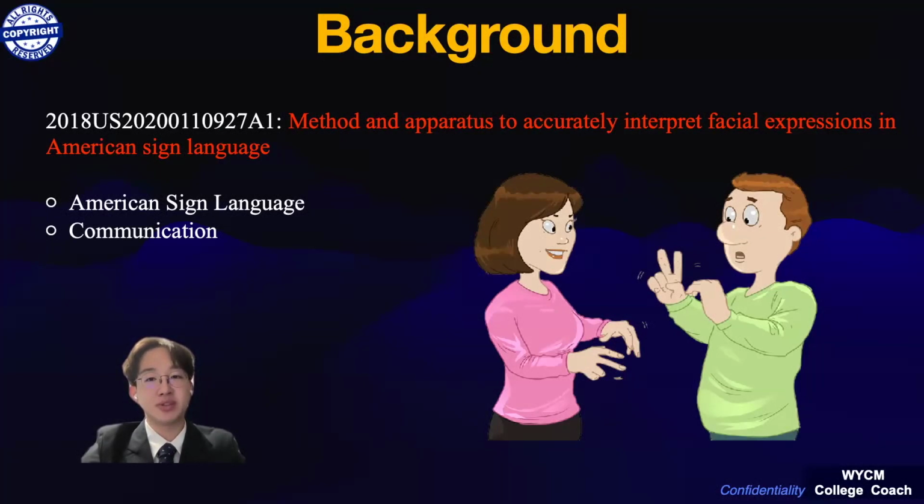A similarity between this patent and my patent is that we are both trying to communicate with gestures by using some features that capture the movements of the face. However, my patent is trying to determine the emotion of a person who is unable to speak, while this patent is trying to understand the language of a user using American Sign Language.